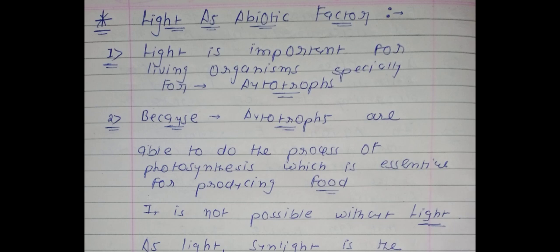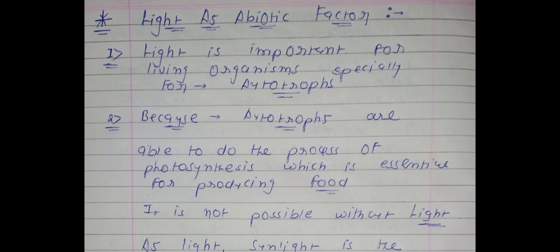Now see point number 2: autotrophs are able to do photosynthesis, which is a very essential process for producing food. Without photosynthesis, plants or autotrophic organisms are not able to prepare food in the form of energy.